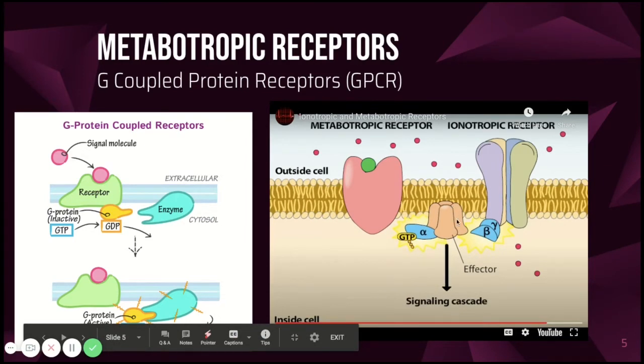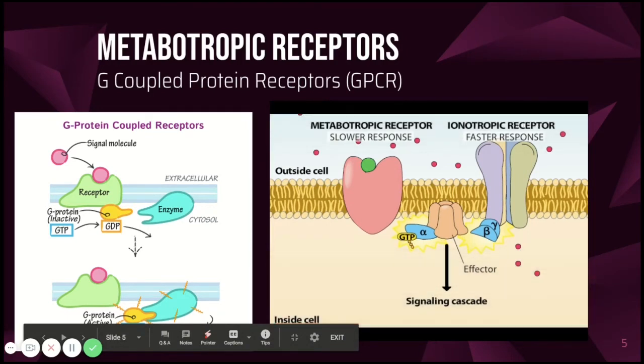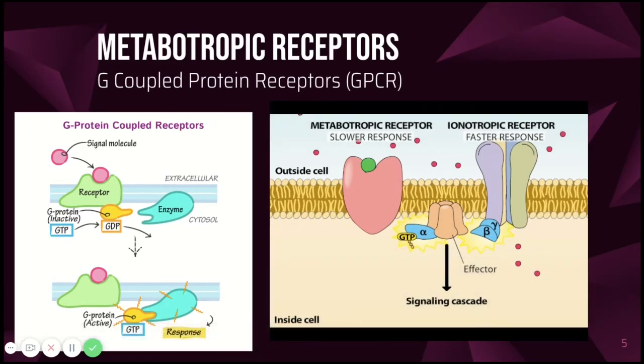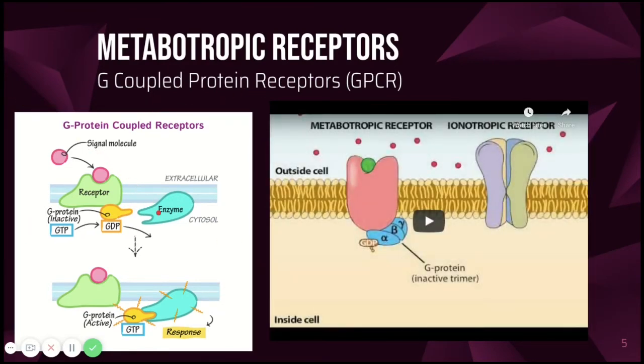Here it's activating another protein which will initiate a signaling cascade, which is basically like a domino effect. This enzyme will activate another enzyme and so on and so forth. So we can see that metabotropic receptors are a bit more complex than the ionotropic receptors we just looked at. They can initiate multiple responses, and that's why they're considered the slower type of receptors.